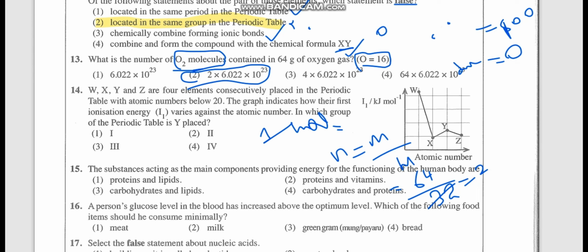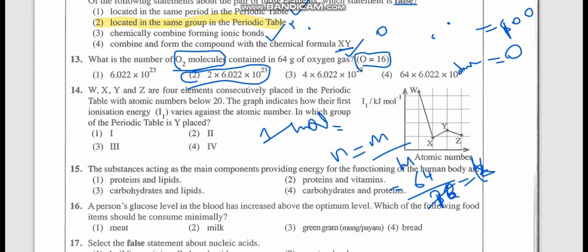But if they ask for the number of oxygen atoms, how much do you have? You have 4 moles. If you take the molar mass as 16, then you will get 4 moles, so oxygen atoms is 4 moles times the Avogadro constant. But if you consider O2 molecules, you have only 2 moles.